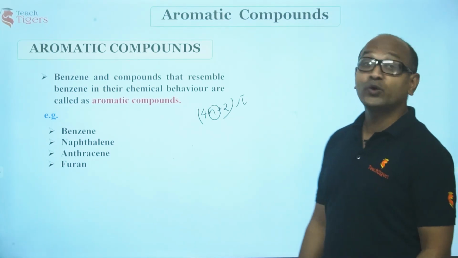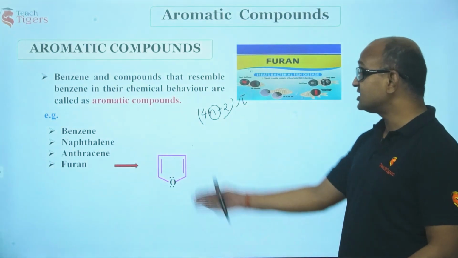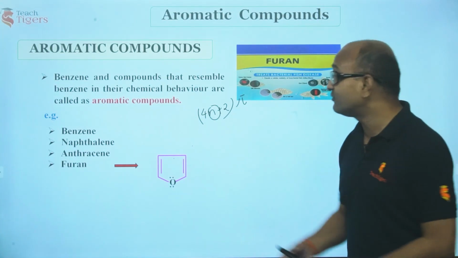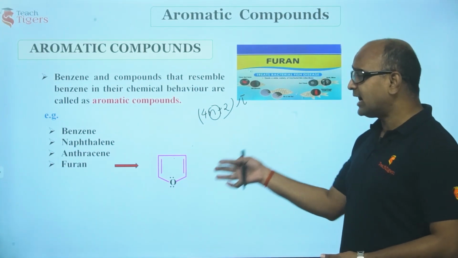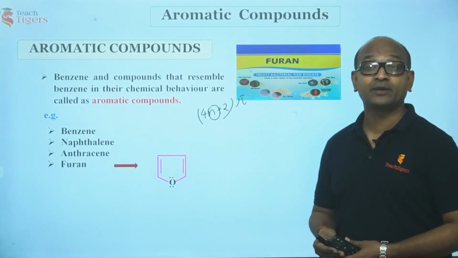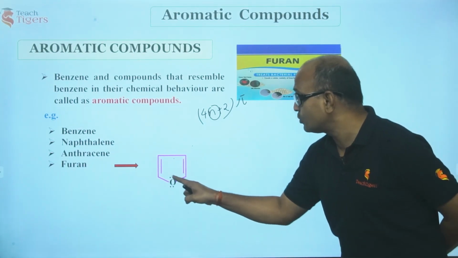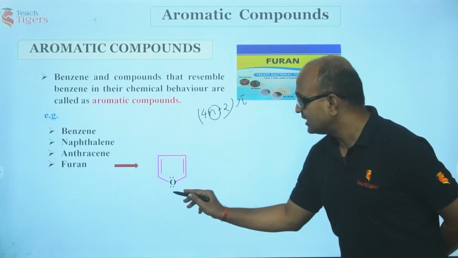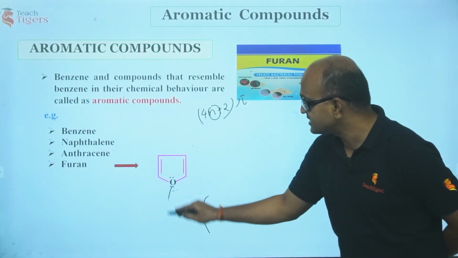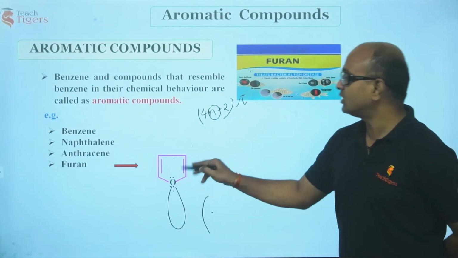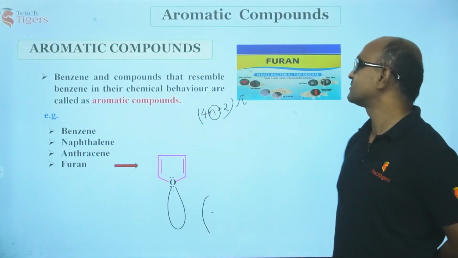Now, guys, furan. This is like pyrrole, this is a furan. Furan is a heterocyclic aromatic ring. It is cyclic, it is planar, 1, 2, 3, 4. These lone pairs are involved, not this one. They are outside the ring. This is outside the ring. These 2 are involved in the ring, 1, 2, 3, 4, 5, 6.